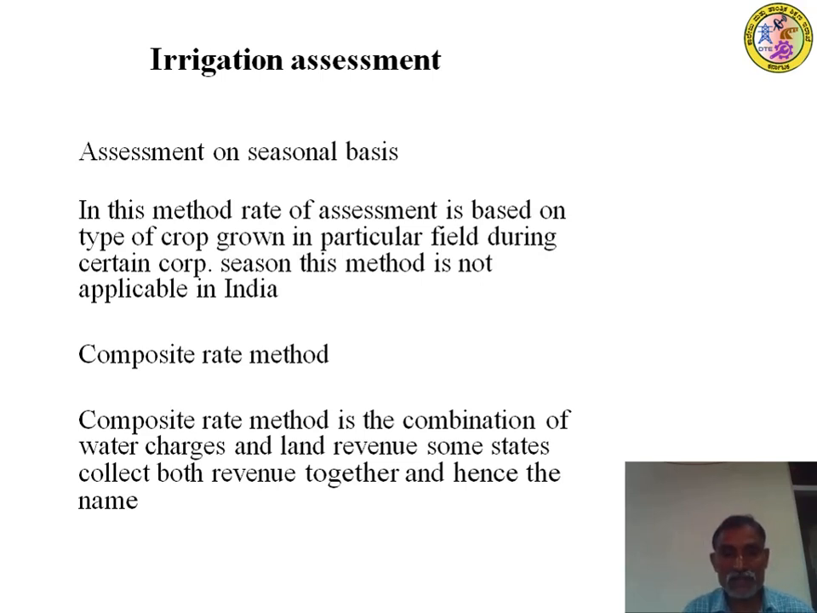Composite method is the combination of the water charges and land revenue. Some states collected both revenue of land as well as the water rates. It's the combination method. They collect the revenue and water rates together. That is called the composite method.